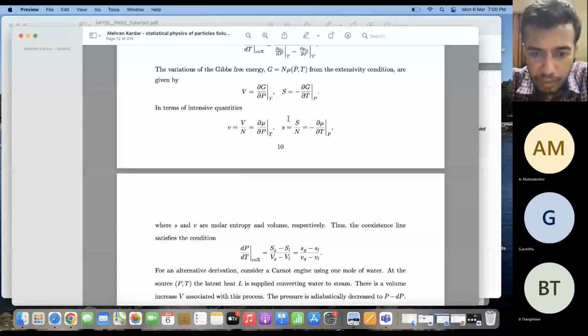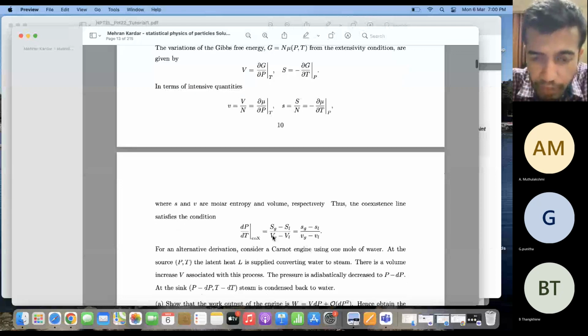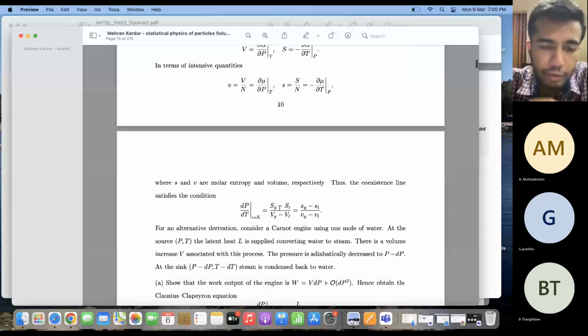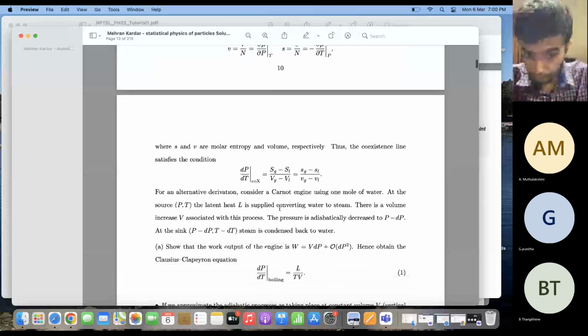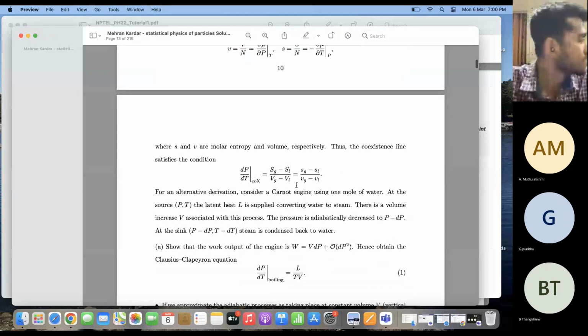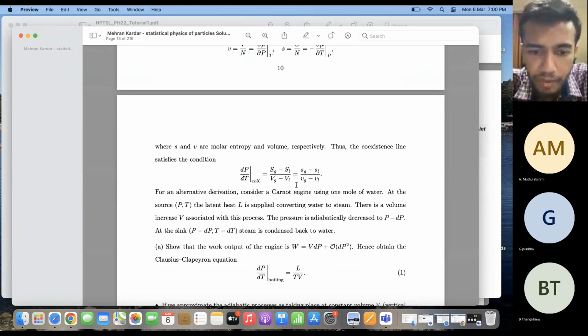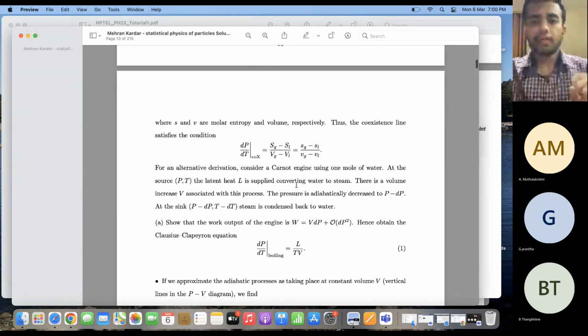So dP/dT is nothing but (Sg minus Sl) by (Vg minus Vl), where Sg is the entropy of the gas and Sl is the entropy of the liquid. Vg is the volume of the gas and Vl is the volume of the liquid. So this is the Clausius-Clapeyron equation, and this tells me about the slope of the line of coexistence of two phases on a PT diagram, on a phase diagram.